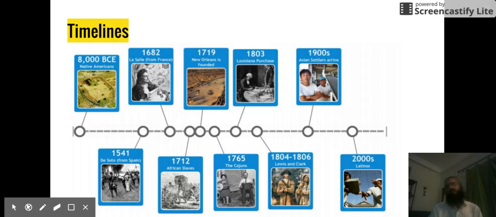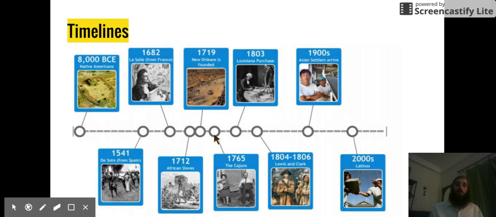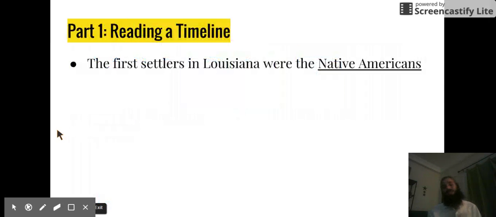We have Latino settlers. Now, the way a timeline helps us organize this information is it tells us what order it happened in. So we know that the farther left we are, the earlier we are in history. Native Americans happened first, then Spain, then France. Africans arrived, okay? Cajuns. So being able to read information from a timeline will help us answer questions like we see on part 1. So part 1 asks us which settler group was the first to arrive. And so we look all the way furthest to the left and see it's the Native Americans. The first settlers in Louisiana were the Native Americans.